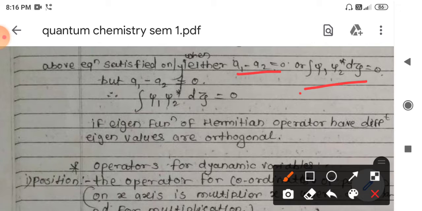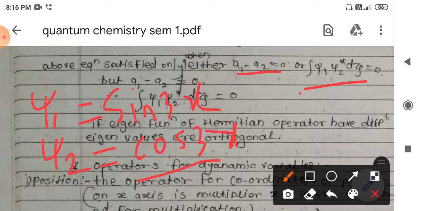Since we have considered two different wave functions psi 1 and psi 2, the eigenvalues for each function are real and will be different. Suppose we have considered psi 1 as sine 3x and psi 2 as cos 3x. Since they are eigenfunctions, the constant might be the same or might not be the same, but either one of these conditions should be satisfied.